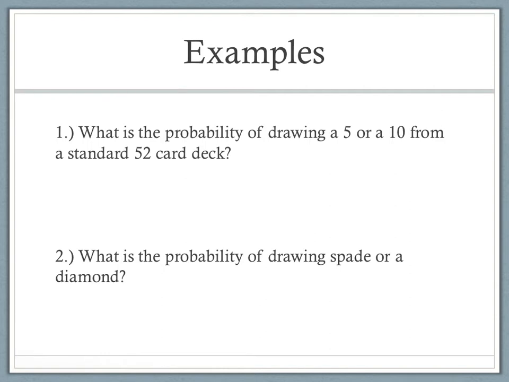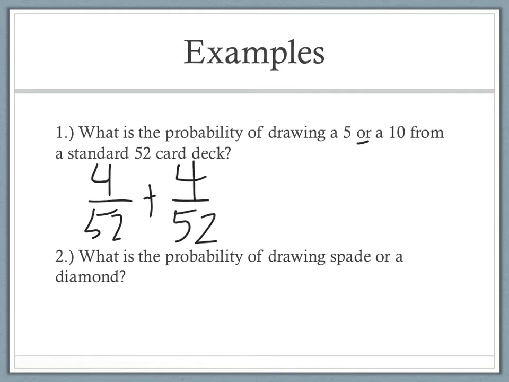So if I draw a 5, there's 4 5s out of 52. Okay? And then I'm going to add that, since it's an OR probability, so OR means add. So then we're going to add 10 out of 52. Well, there's 4 10s in a deck of cards. Okay? Now, is there a 5 and a 10 card that's the same thing? Nope, it's either a 5 or a 10. So we're just going to go ahead and add these.